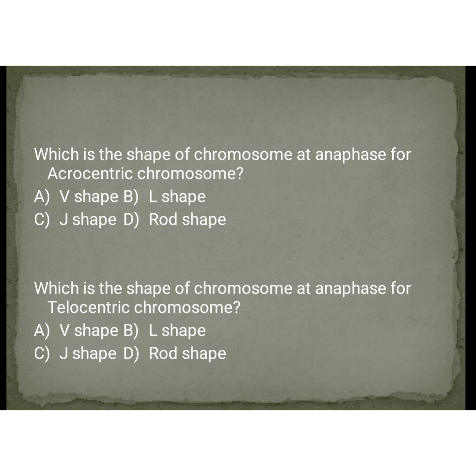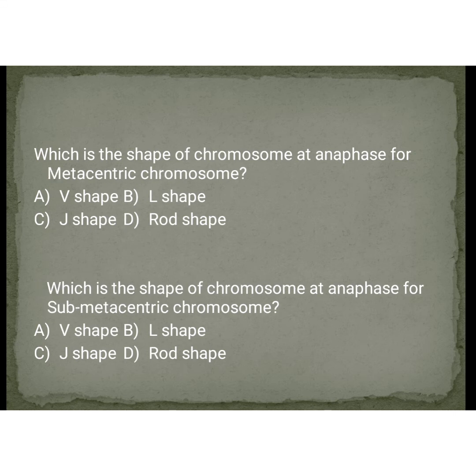Coming to the answer, acrocentric chromosome in anaphase looks like J shape. Okay, and telocentric chromosome at anaphase looks like rod shape. Okay, acrocentric J shape and telocentric rod shape. And what is the shape of metacentric chromosome at anaphase? Next question, what is the shape of submetacentric chromosome at anaphase?